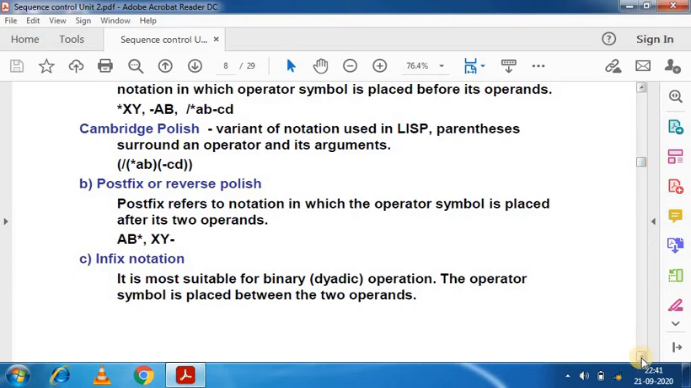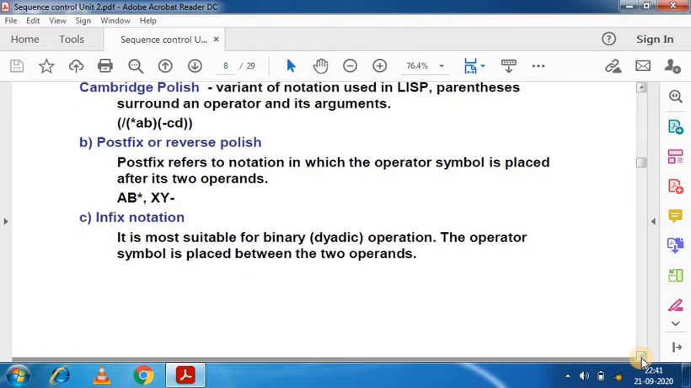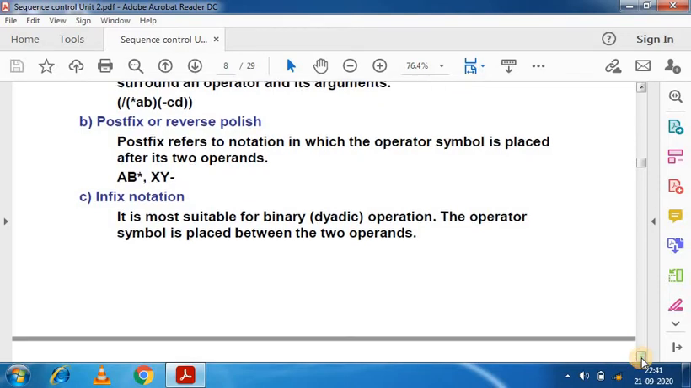We can convert between all these notations. We can convert infix into postfix, and we can also convert infix into prefix. So these are the actual conversions. After completing this video, we will talk about the conversion between these notations.